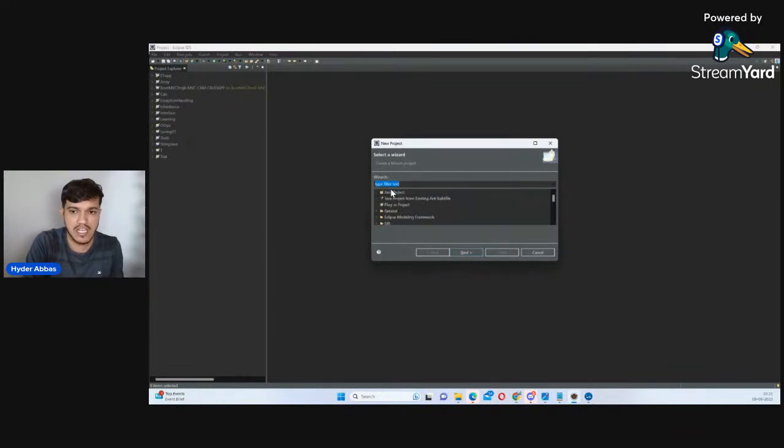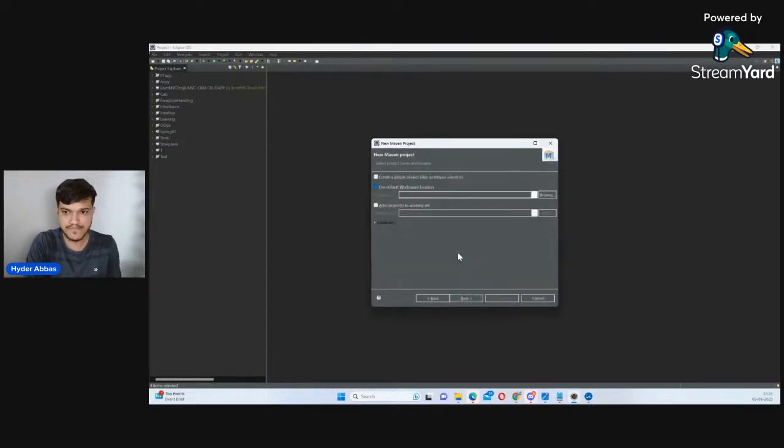So if you see here, you have so many options. Scroll down, then there will be a Maven option here. In that there is a Maven project. Click next. After which there is an option here: use default workspace location, or if you want to be in some other drive, you can give that. That's a basic thing. Create a simple project. Skip archetype selection. Create a simple project, check mark that.